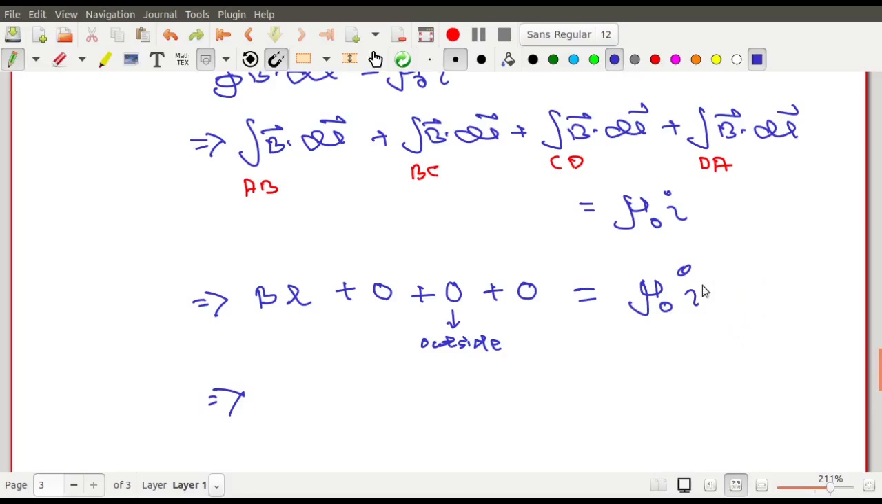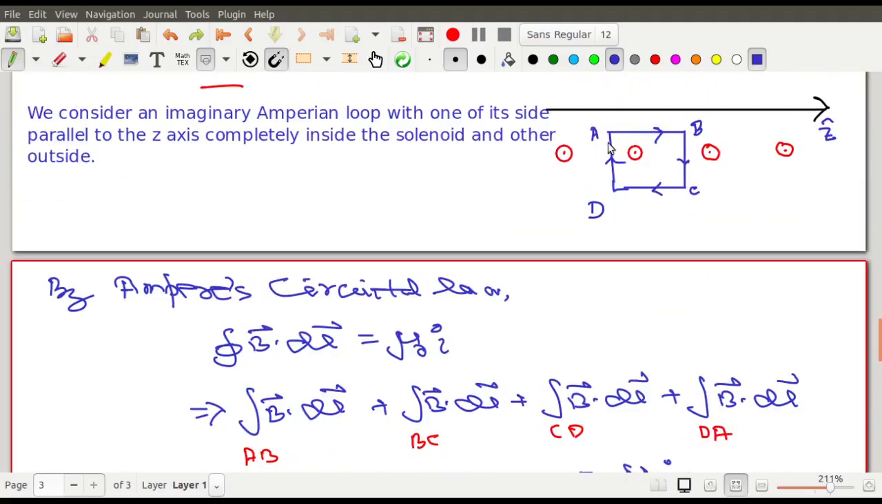What did I first write? Mu 0 into I. I is the current due to one turn. But how many turns are there within this AB? How many such turns are there? What is the length of AB? The length of AB is L.